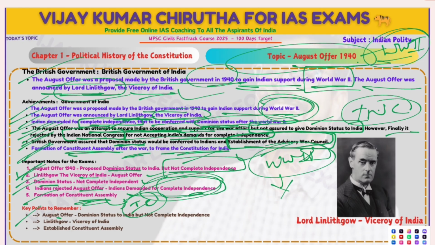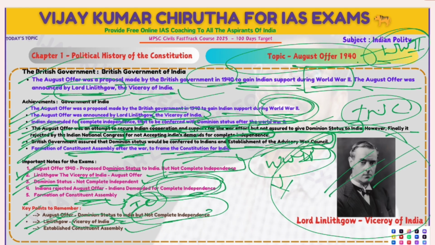So the key points of the August Offer: dominion status only, not complete independence. Linlithgow was the Viceroy of India when the offer was announced, and it established a Constituent Assembly to frame the Indian Constitution. He is Linlithgow, Viceroy of India at the time. Let's see the next one.